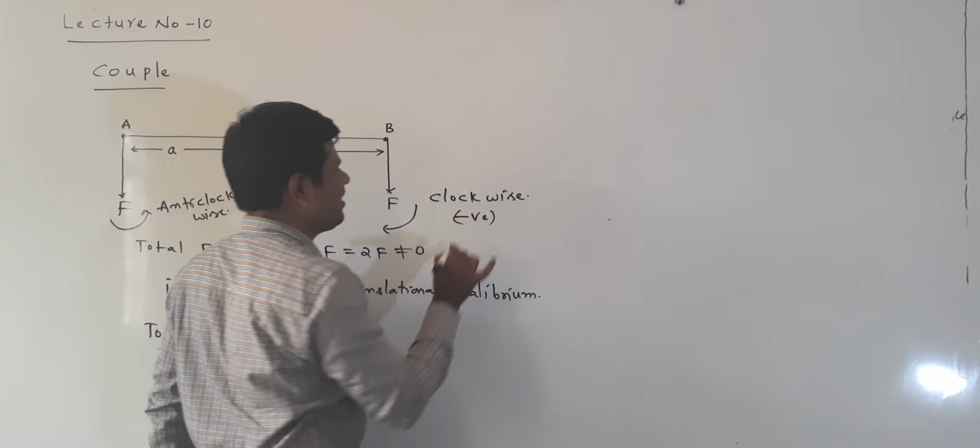Total force is 0 means it is in translational equilibrium. Now, I want to find the total torque about point C.